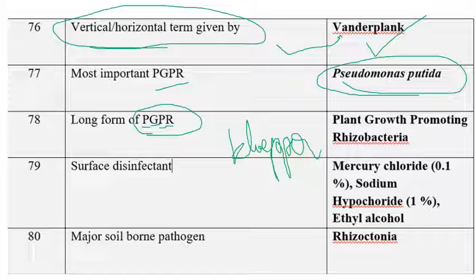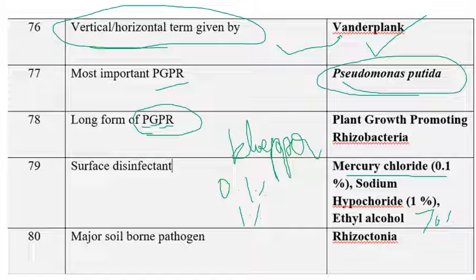The next one is surface disinfectant. Among the given options, we know mercuric chloride and sodium hypochlorite as surface disinfectants. Mercuric chloride is a banned one, and now in most laboratories it's not available. Only sodium hypochlorite is available. If you are dealing with mercuric chloride, make sure you use only 0.1% concentration. If it is sodium hypochlorite, then you can go for 1% concentration. And ethyl alcohol can also be used at 70% concentration.